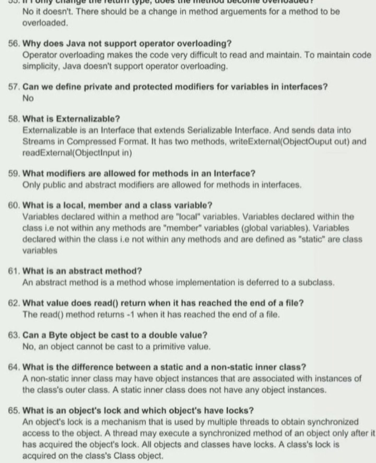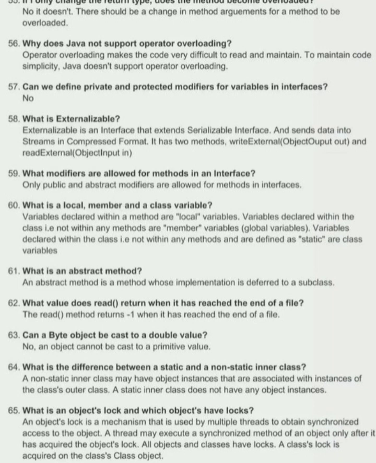62. What value does read return when it has reached the end of a file? The read method returns -1 when it has reached the end of a file. 63. Can a byte object be cast to a double value? No, an object cannot be cast to a primitive value. 64. What is the difference between a static and a non-static inner class? A non-static inner class may have object instances that are associated with instances of the class's outer class. A static inner class does not have any object instances.